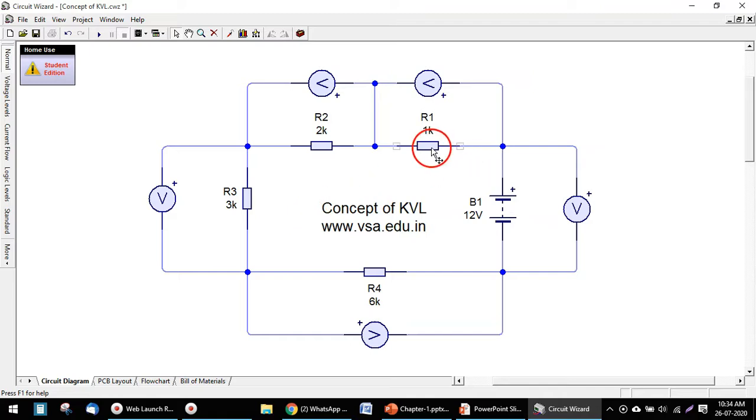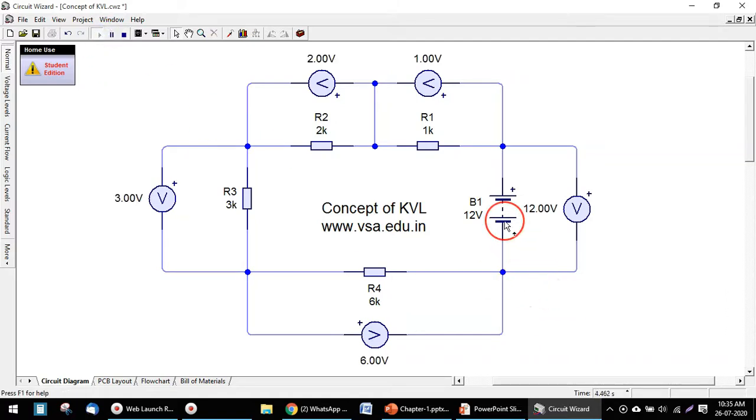Now, if I replace the values of the resistors from ohm to kilo ohm, I have taken the same numerical values. 1 ohm it was here, then it was 2 ohm, then 3 ohm and 4 ohm as shown in our lesson. But now I have replaced the values by 1 kilo ohm, 2 kilo ohm, 3 kilo ohm and 6 kilo ohm, so that the total resistance will be large enough and there will not be any kind of load on this battery. So if I run the circuit now, you can see the Kirchhoff's law is perfectly satisfied here.